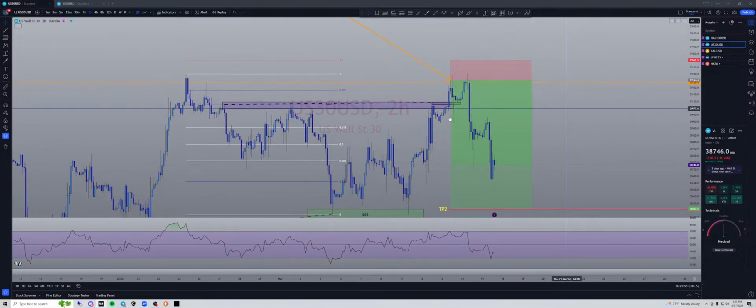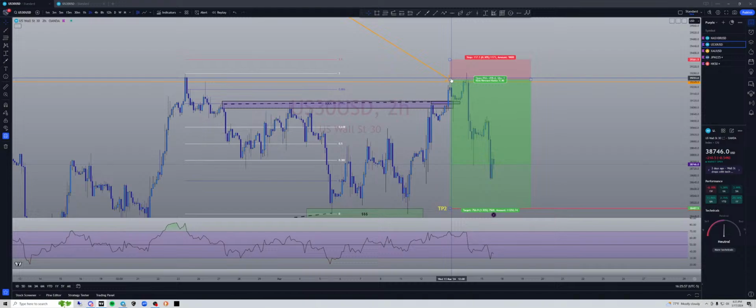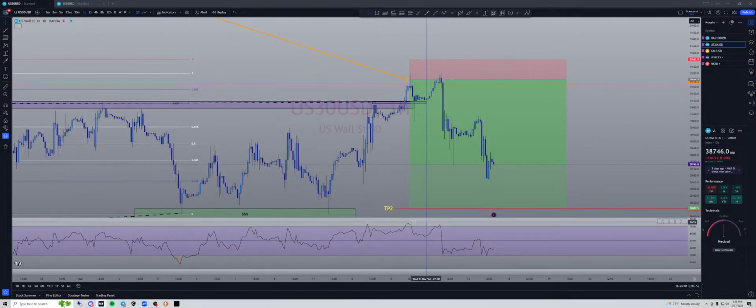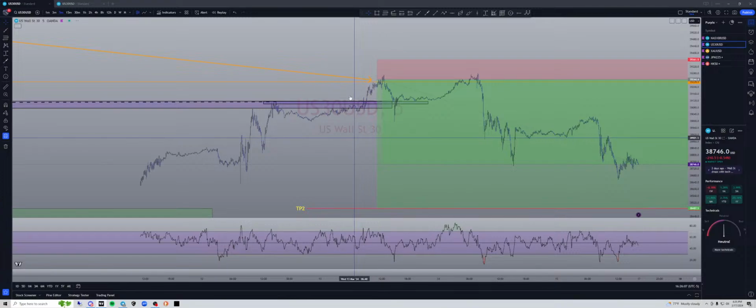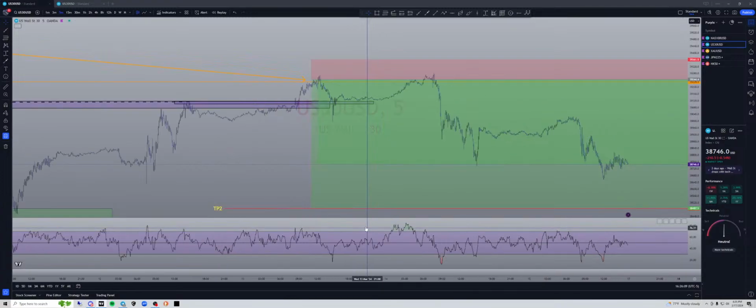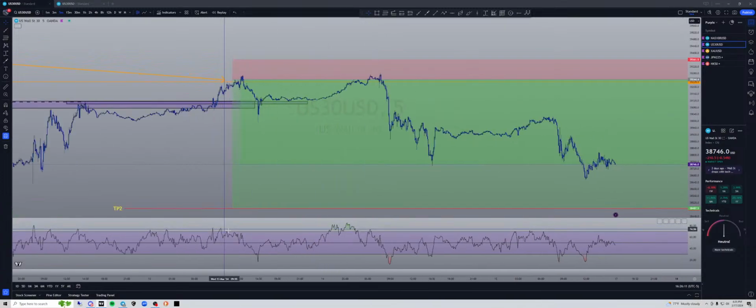Okay? We also have at this wick, we also have overbought. If we come down to the smaller time frames, again, we have way overbought. And if you come down to the even smaller time frames, how we really like to snipe entries, this is our entry. Look at the divergence starting to form. High, lower, lower, low, right? High, it's getting higher, higher, higher.